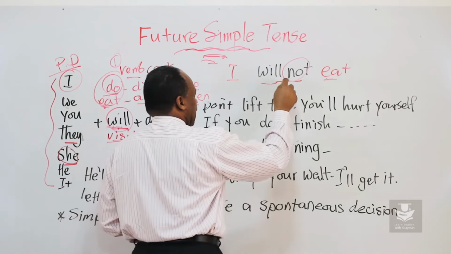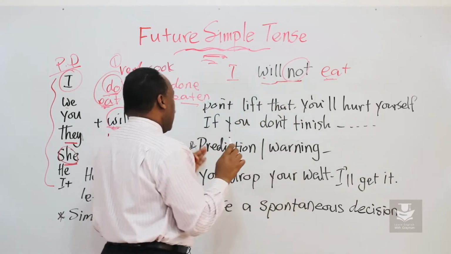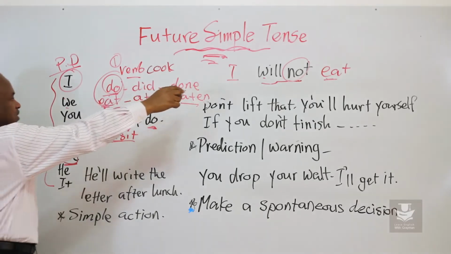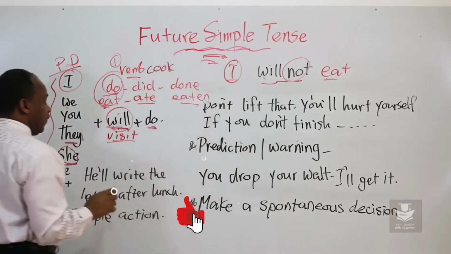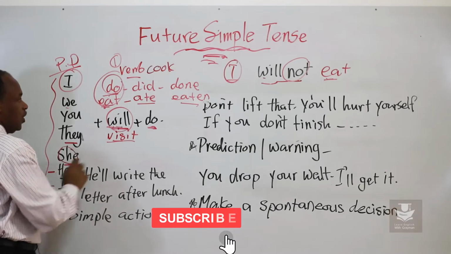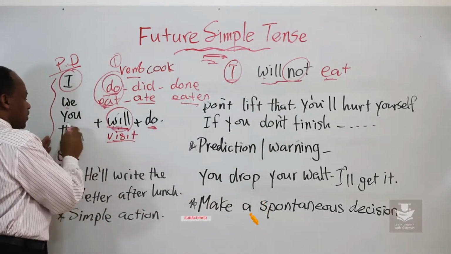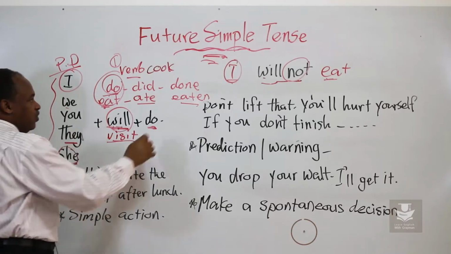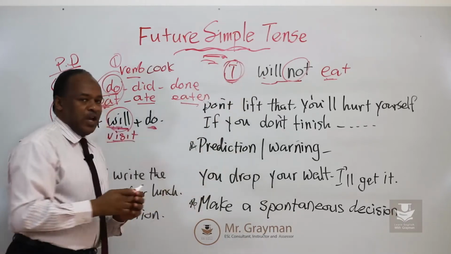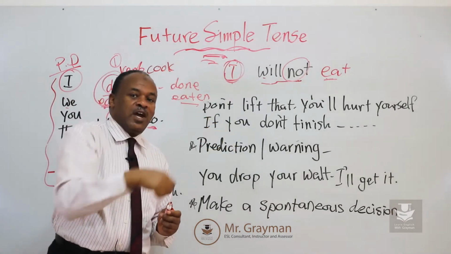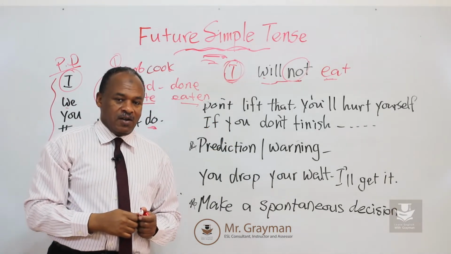If you look at will not here, any of these would fit there in the place of I. She or he will not, we will not, they will not. Any of this would fit here. Okay, we say, you will visit your parents next week.